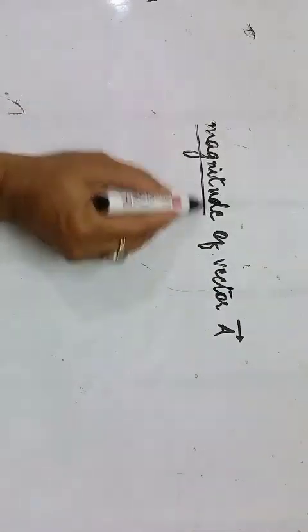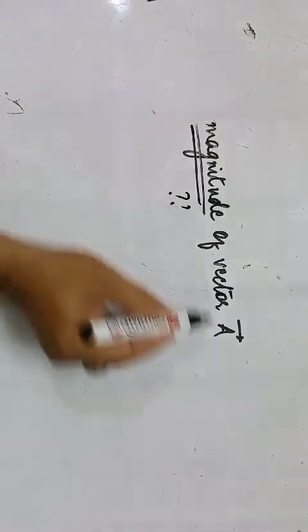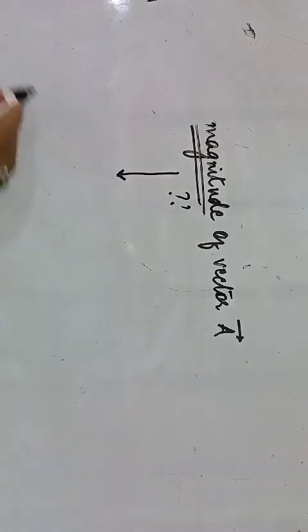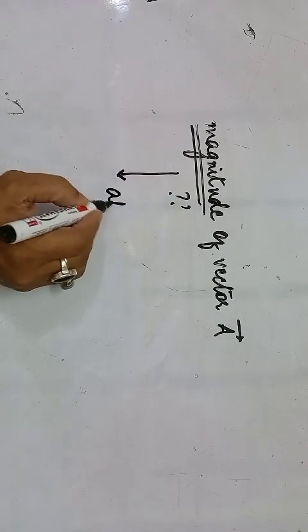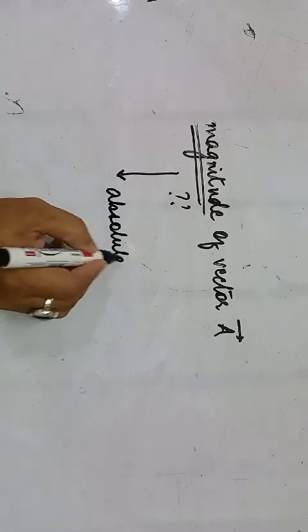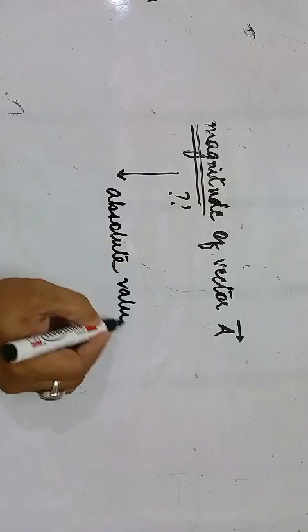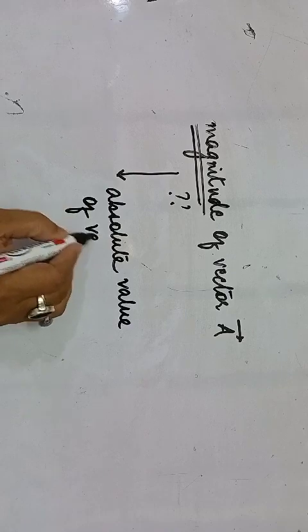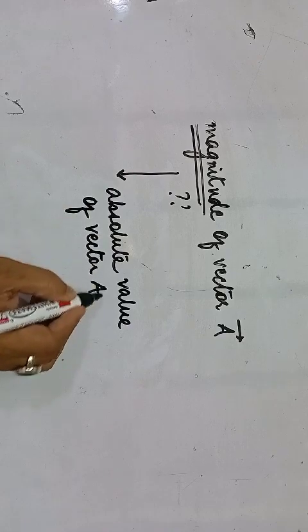But what if you want to know only the magnitude of this vector A? The representation of this magnitude will be in terms of the absolute value. So this is also known as the absolute value of the vector A.